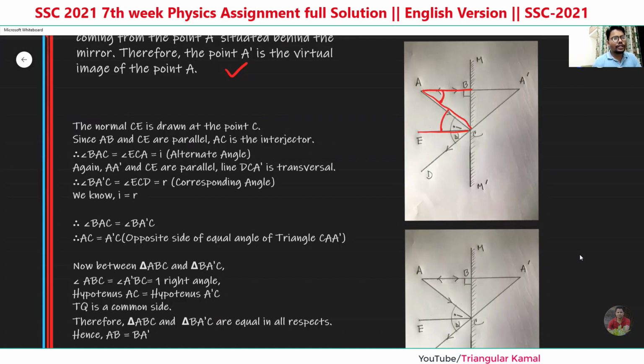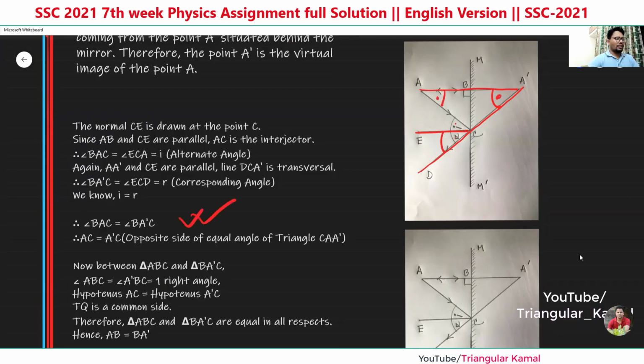Again, if we think the two lines are parallel and this is their transversal, these two angles will be corresponding angles. Now, if angle i equals angle r, by making the relation of alternate and corresponding angles, you can easily show here that these two angles are the same.